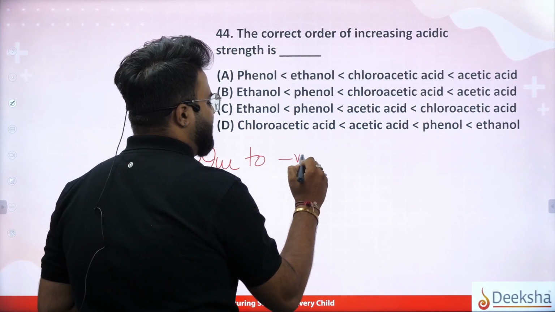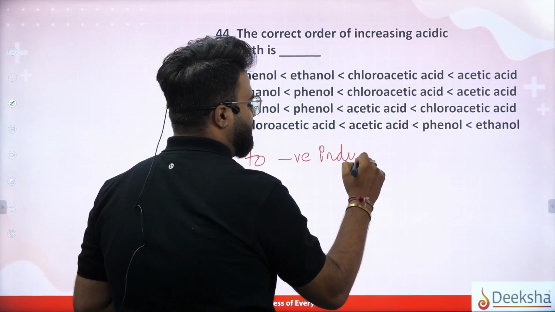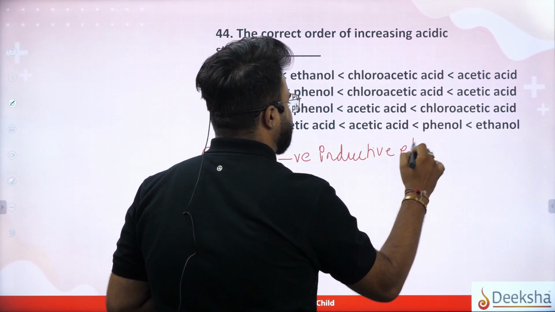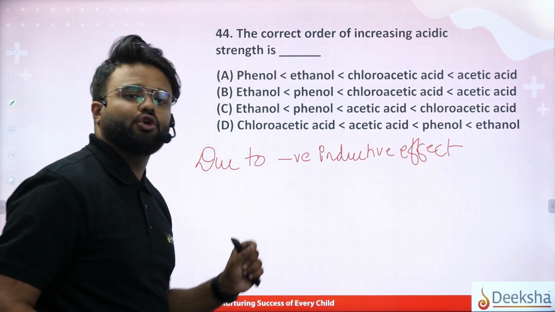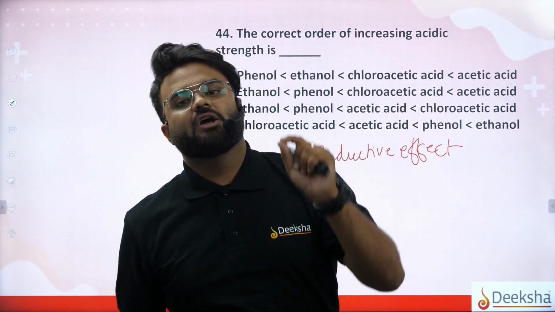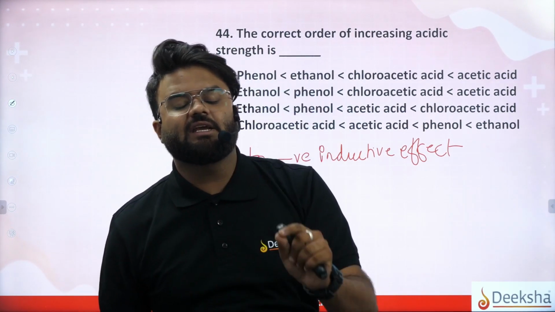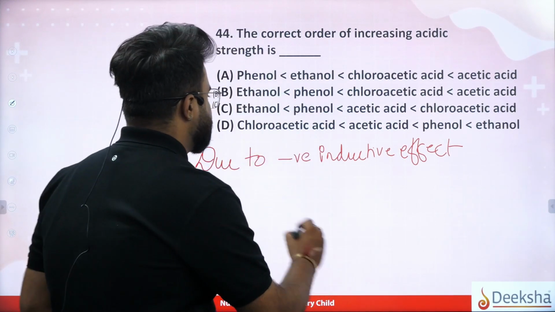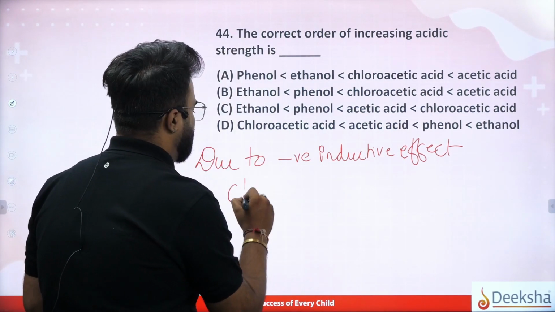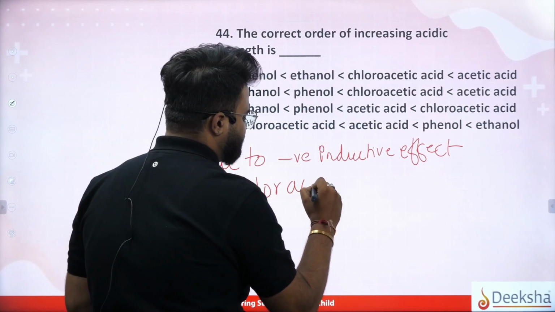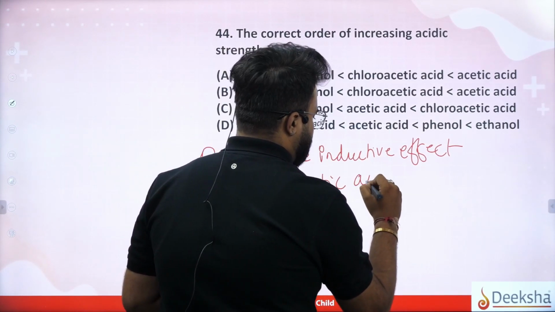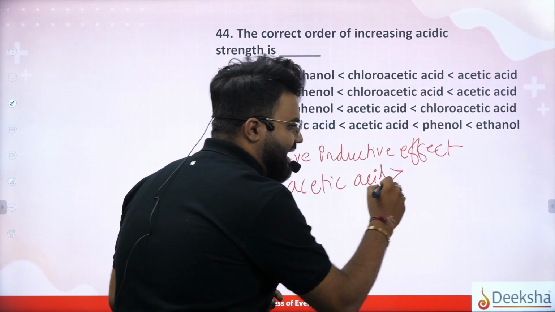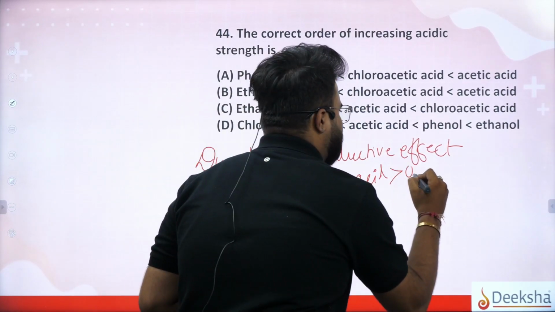Due to negative inductive effect, chloroacetic acid is stronger than acetic acid.